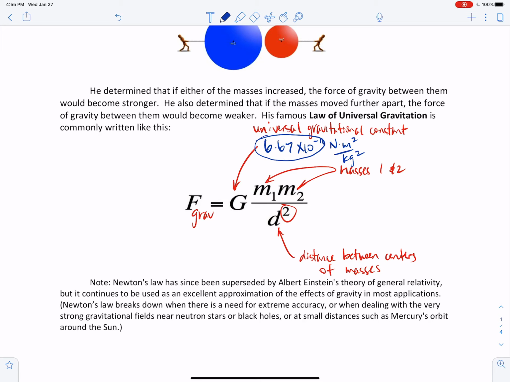Like the mass of a planet in order for this force of gravity to even be noticeable. This is why we don't notice the force of gravity between people or between buildings, but we do notice the force of gravity between me and the planet Earth, because the Earth has enough mass to really overcome this very small gravitational constant, okay?